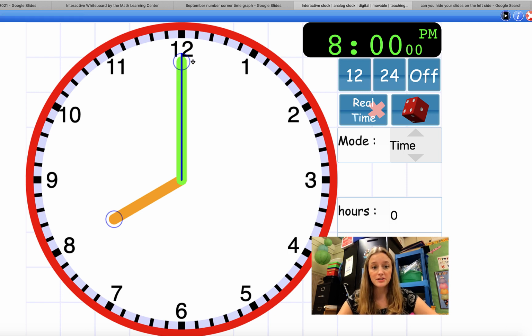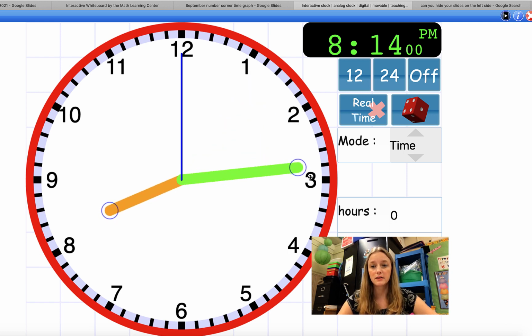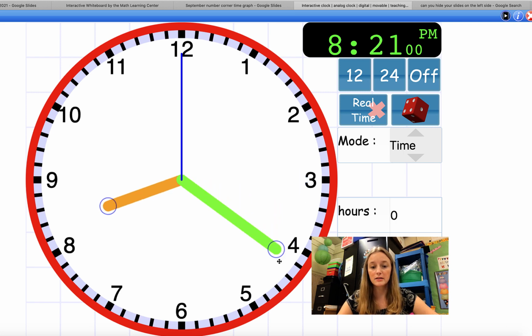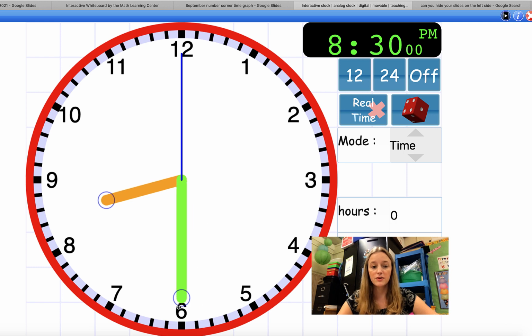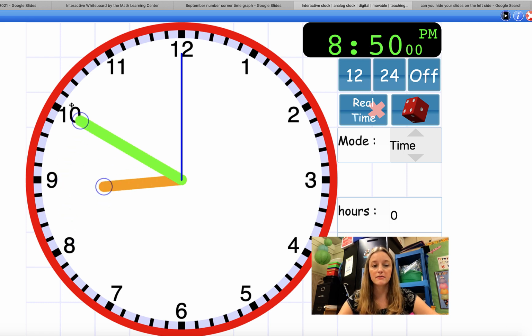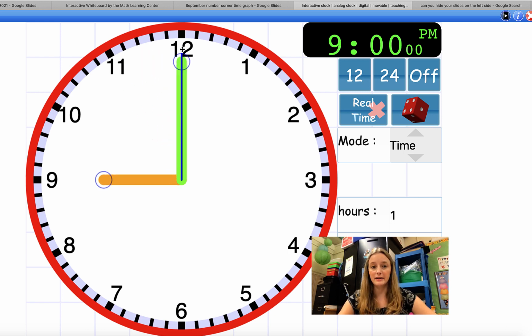So if I jump to the numbers, the first number is 8:05, 8:10, 8:15, 8:20, 8:25, 8:30, 8:35, 8:40, 8:45, 8:50, 8:55, and now we're at 9 o'clock.